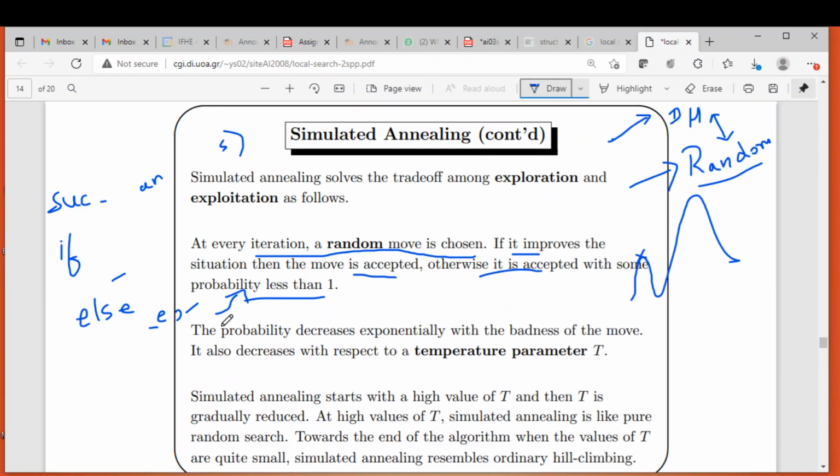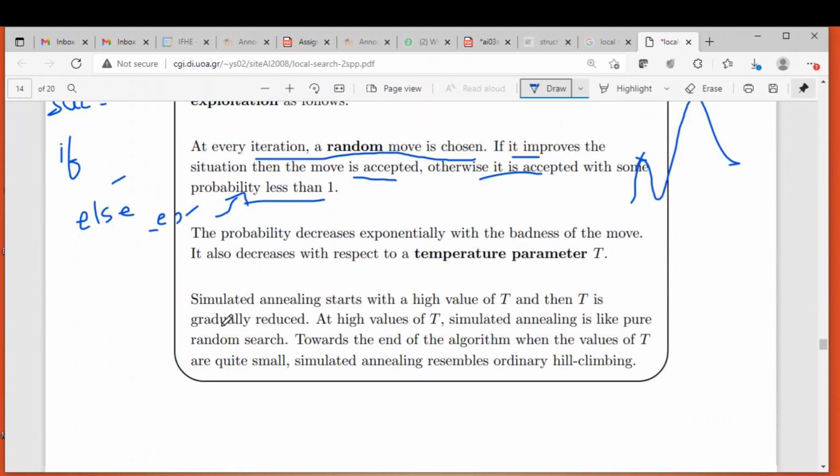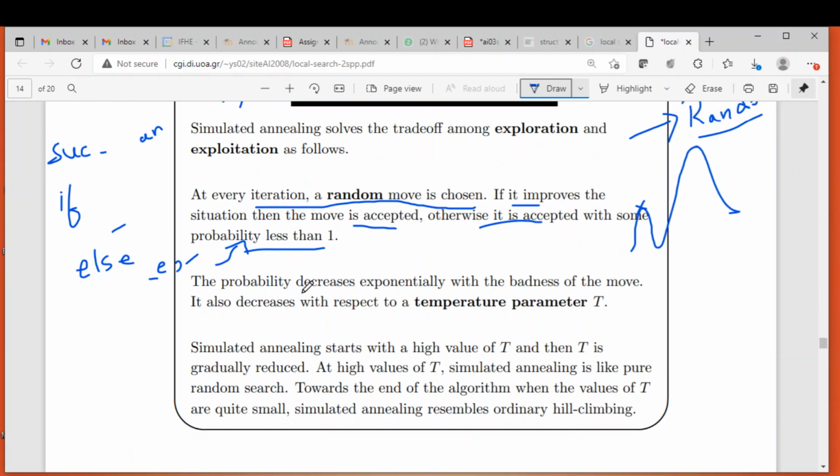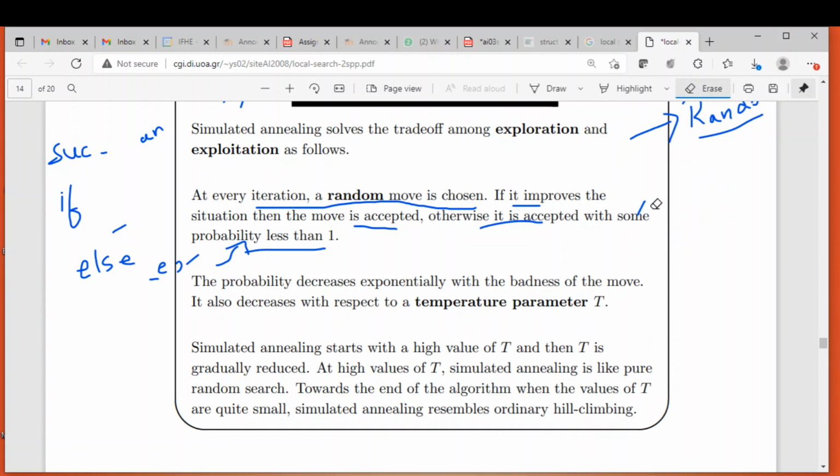Before the algorithm, we will discuss some points here. These are quite important points. This is the key aspect of the algorithm. At every iteration, simulated annealing randomly generates the successor. If the successor is better than the current state, it will accept.